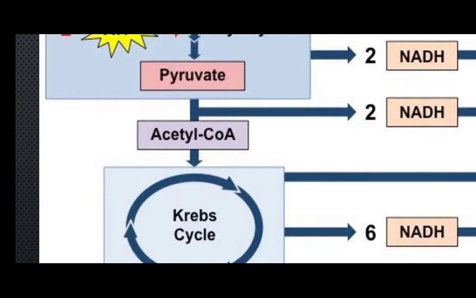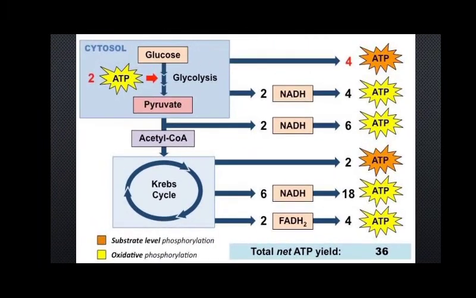So there is production of 2 ATP with the formation of 2 pyruvic acid, or 2 pyruvate. From that we get 2 acetyl CoA. In glycolysis 2 NADH is produced, and in the intermediate step of conversion of pyruvate to acetyl CoA, 2 more NADH are formed. Then the acetyl CoA enters the Krebs cycle, where we get a total of 6 NADH and 2 FADH2 produced.